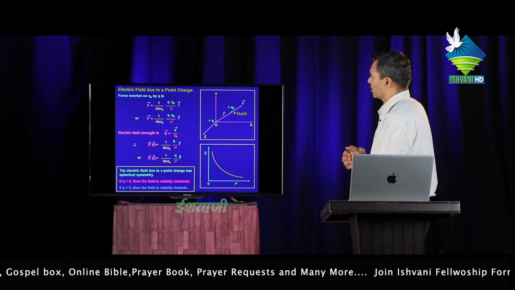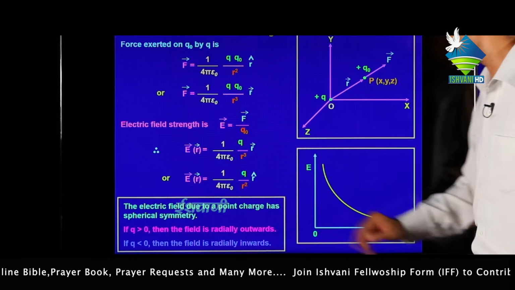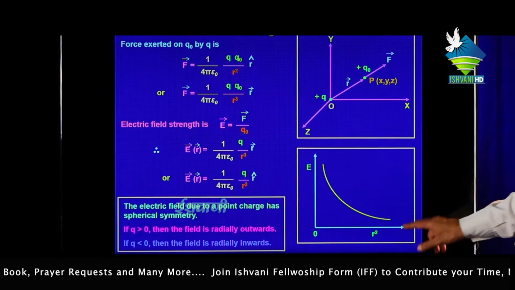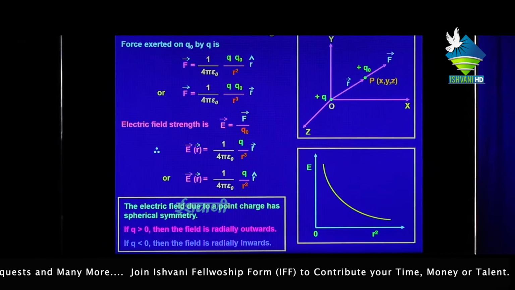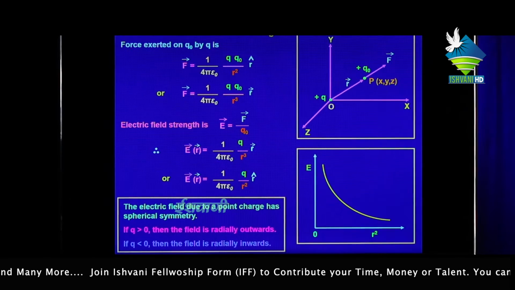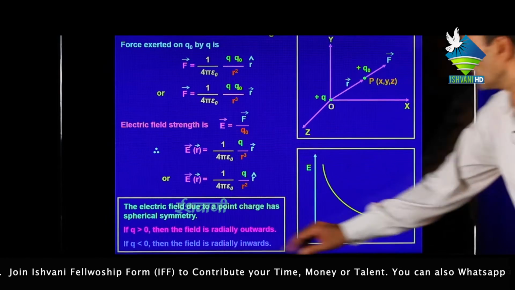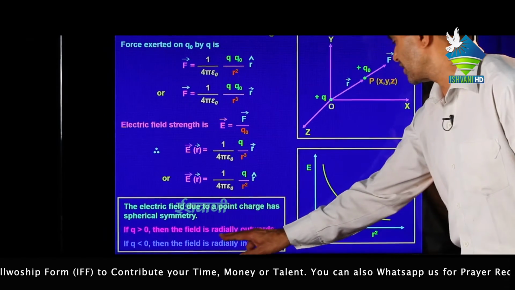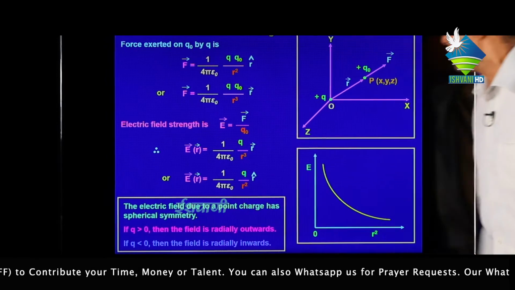Now we can draw a graph between the intensity of the electric field and distance R. We see that if the value of R square increases, then the intensity decreases. The electric field due to a point charge is spherically symmetric. If Q is greater than 0, then the field is radially outwards, and if Q is less than 0, then the field is radially inwards.